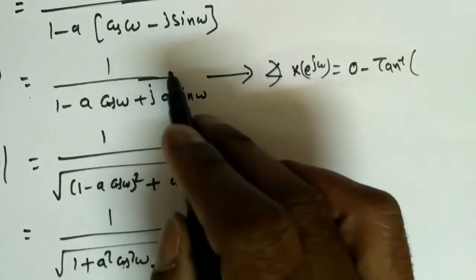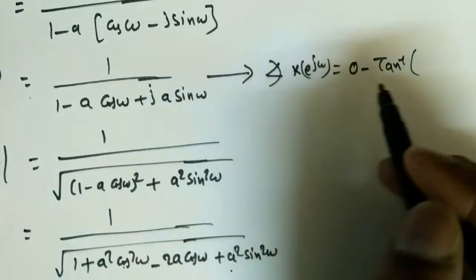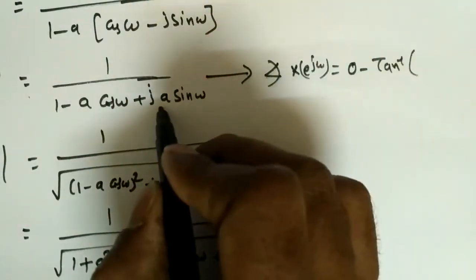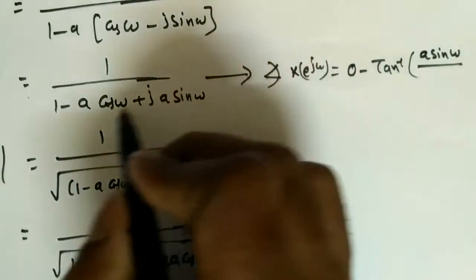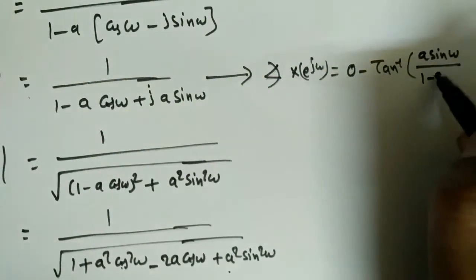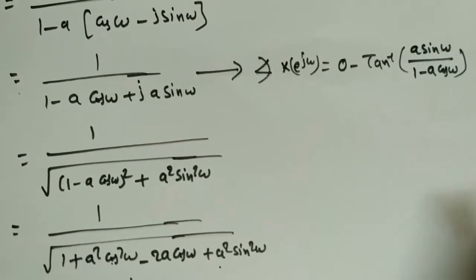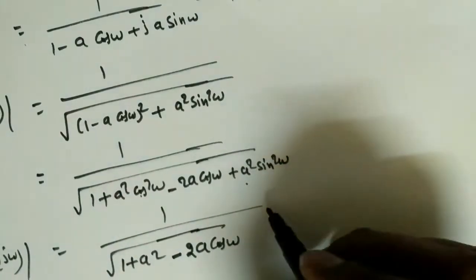Angle can be shifted to either numerator or denominator, only plus and minus will change. Tan inverse of the imaginary part a sin ω by the real part 1 minus a cos ω, right? Now this is the phase and this one is the magnitude.